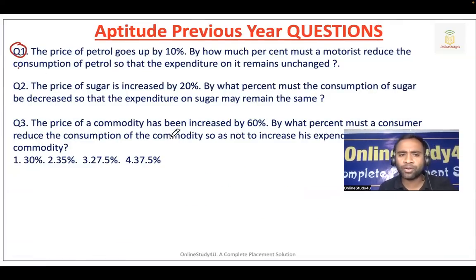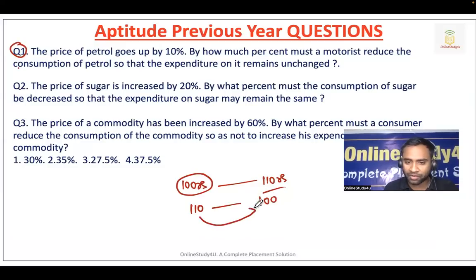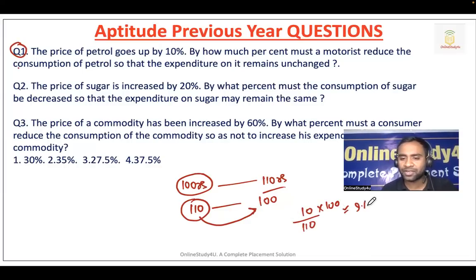So the price of petrol goes up by 10%. So suppose earlier you were spending 100 rupees. Now the price is increased by 10%, right? So now you will have to spend 110 rupees, suppose, for 1 liter. But they are telling no, no, no. Don't increase your expenditure. Your expenditure should remain same. So 100 rupees only you have to spend on the petrol, even if the price is increased. So you do not have to spend 110 rupees, you have to spend only 100 rupees. That means by what rupees you have to reduce? 10. And from where you have to reduce? 110. They are asking percentage, multiply by 100. Around 9% will be the answer.